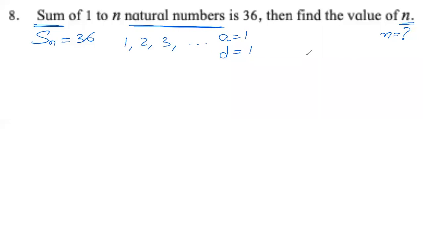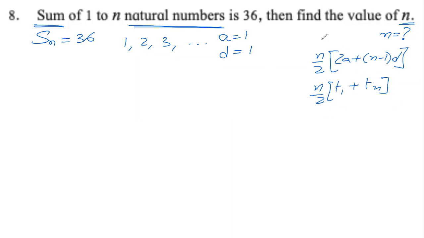Remember, to calculate the sum of first n terms of an AP, the general formula is n by 2 into (2a plus n minus 1 into d). And there is a special formula, which is n by 2 into (first term plus last term). But in addition to this, for some special APs, we have studied some special formula.